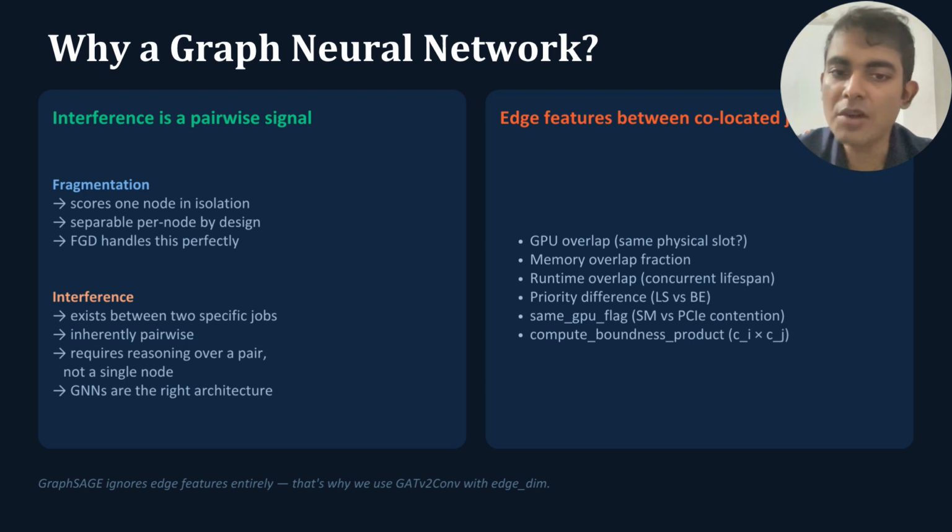Graphs are naturally designed to represent relations. And our model also incorporates edge features such as GPU overlap, memory overlap, runtime overlap, and priority differences. Unlike GraphSAGE, GATv2Conv can directly utilize these edge features, making it much better suited for predicting GPU interference.